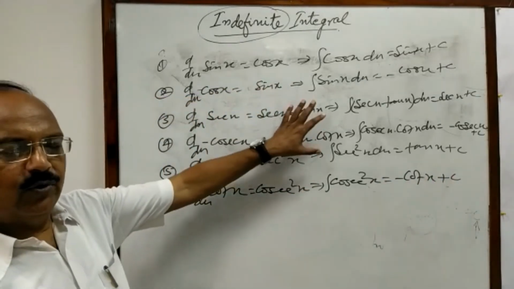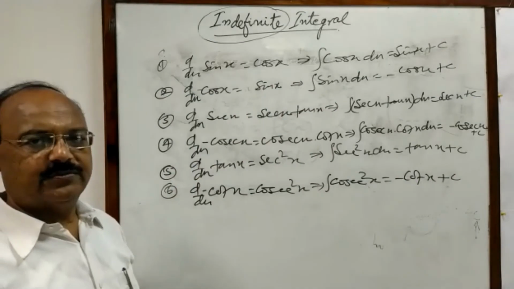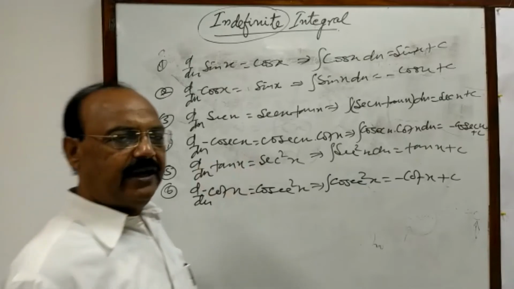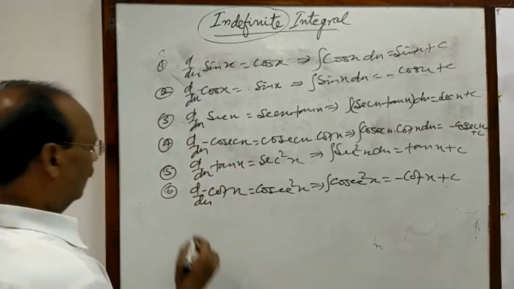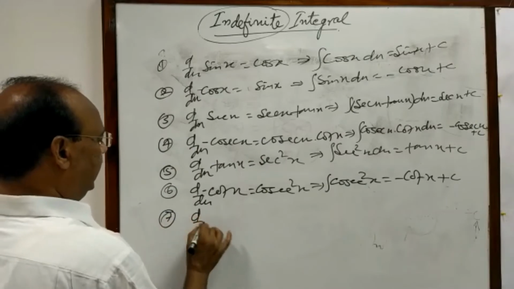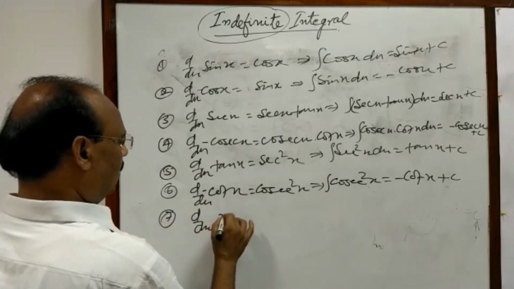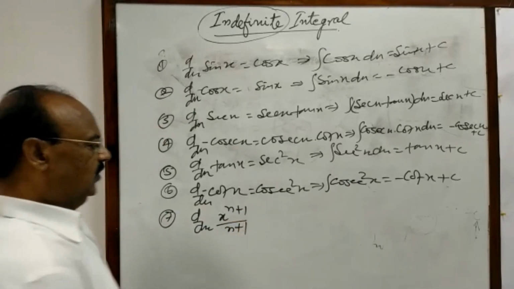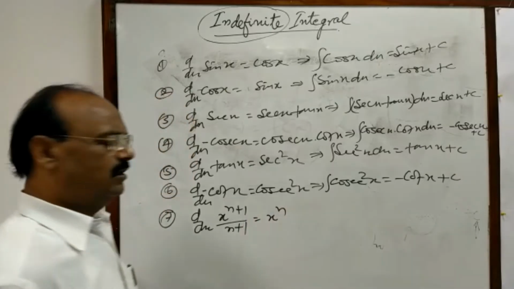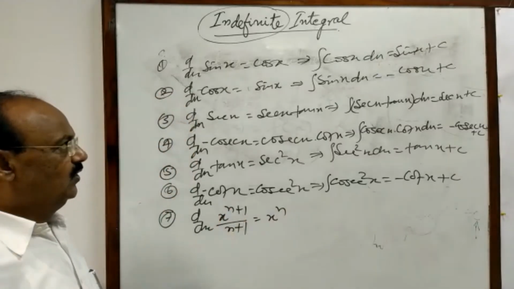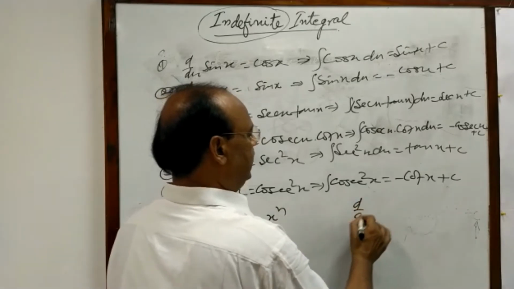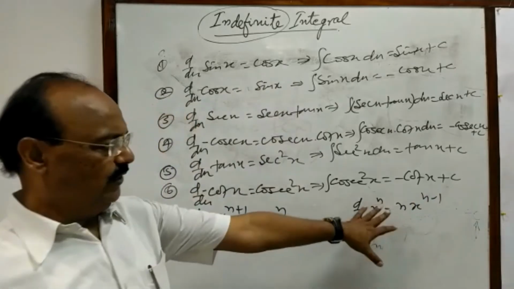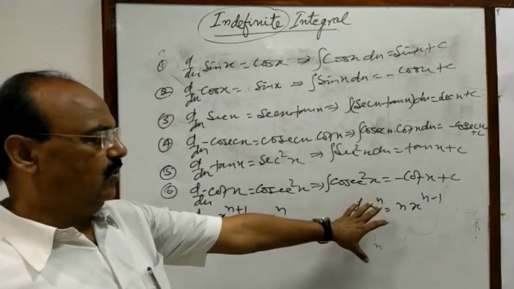So these are very simple formulas, and we are supposed to remember these formulas. This will be utilized when we do some exercises. Now some algebraic formulas. Here we understand d/dx of x to the power n plus 1 divided by n plus 1 is equal to x to the power n. Since we know that d/dx of x to the power n is n into x to the power n minus 1. We know it very well. We have already discussed it in the topic of differentiation.